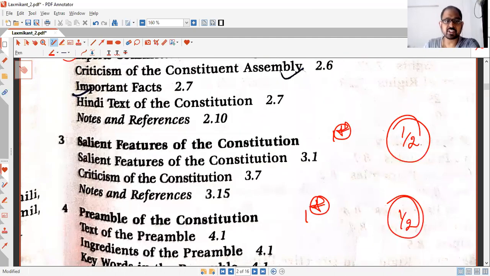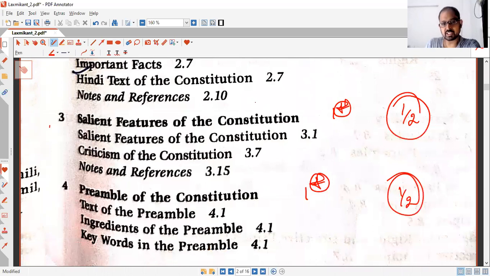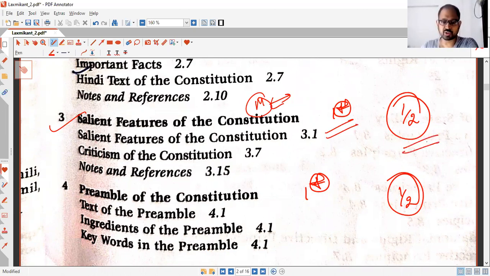Then salient features of the Indian Constitution. Basically, it is again a mains point of view, and it is also not asked too much. So this is again a 1-star chapter, and it should not take more than half an hour for you to revise this.